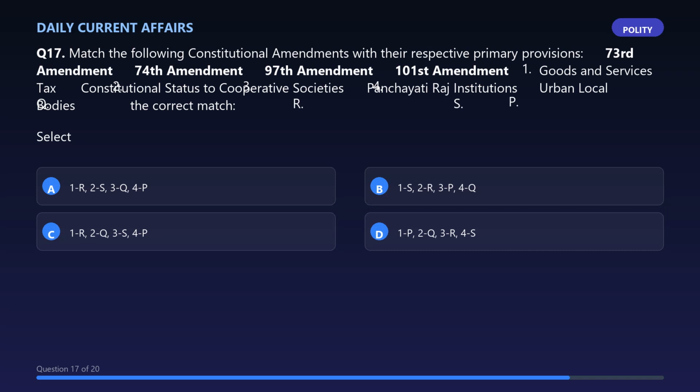Question 17. Match the following constitutional amendments with their respective primary provisions: 1. 73rd Amendment, 2. 74th Amendment, 3. 97th Amendment, 4. 101st Amendment. P. Goods and Services Tax. Q. Constitutional status to cooperative societies. R. Panchayati Raj institutions. S. Urban local bodies. Select the correct match.